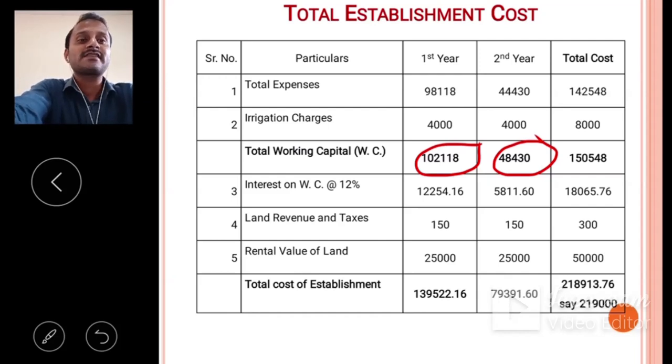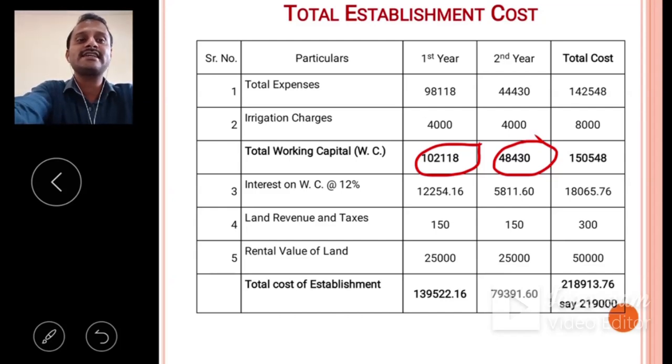We know that if our crop gives output, then we calculate rental value of land by using the formula 1/6 of the gross returns minus land revenue, but here we did not get any gross returns. So we have to take rental value according to the land rent for that type of land in your locality.